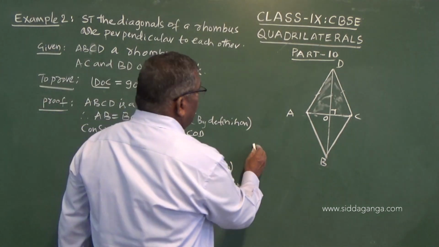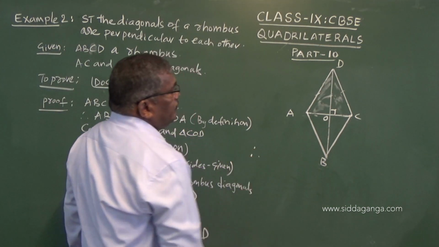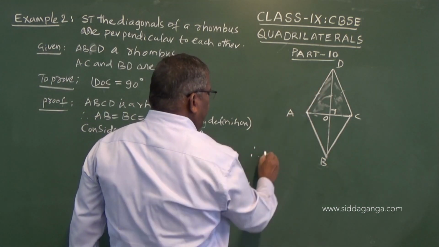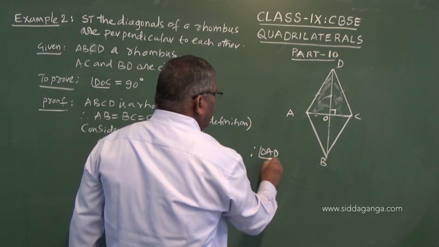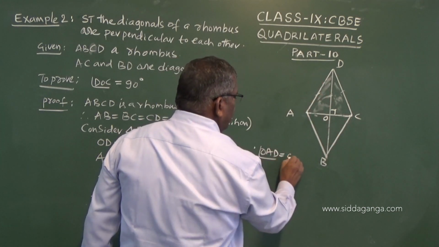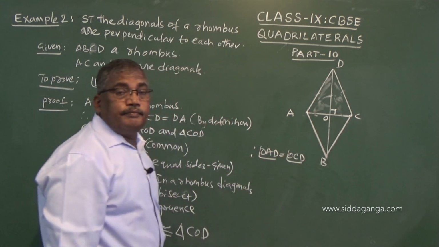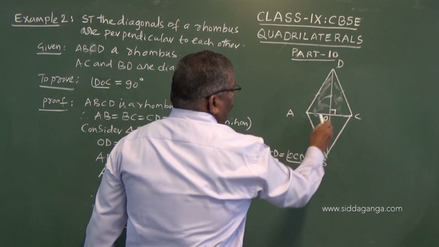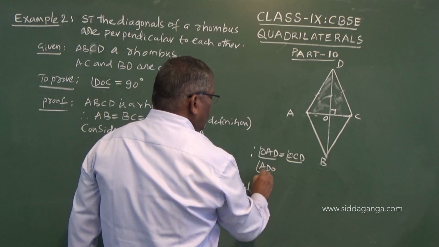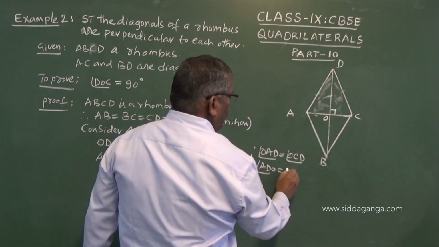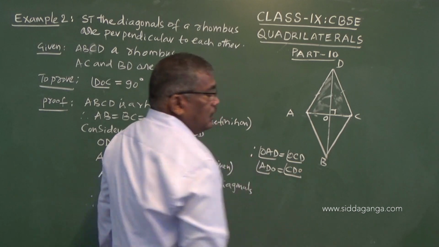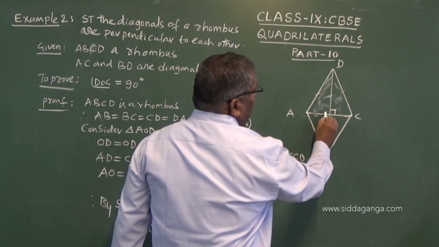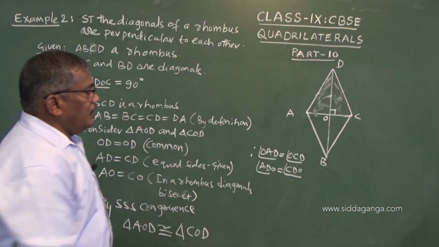So, therefore, we will write like this. Therefore, the corresponding angles are equal. So, OAD is equal to OCD, corresponding angles, and ADO is equal to CDO, that is corresponding angle. So, these two angles are equal, and these two remaining AOD